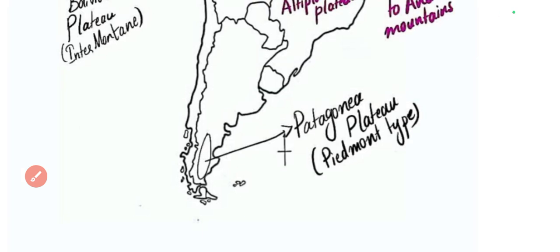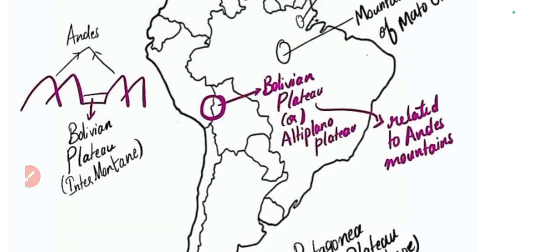Okay, that is why it has turned into desert. So this is the phenomenon that I have explained to you. The Patagonia desert is in Argentina, and this is a Piedmont type plateau. Whereas the Bolivian plateau is between Bolivia and Peru, and this is also called the Altiplano plateau, and it is an intermontane plateau between two mountain ranges of the Andes.